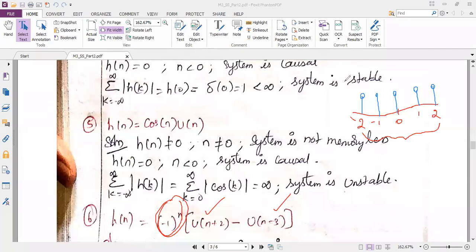Okay. So now I will apply, see, if n is equal to 0, it is multiplied with this. So minus 1 power 0 is 1 only. So this amplitude is always correct. I will not change it. Now I will substitute n as 1. If I substitute n as 1, then I will get the amplitude as minus 1. So then I will change the diagram into minus 1. I hope you are following why I have now changed this. Similarly, can you now recheck and get me what about the amplitude at 2?